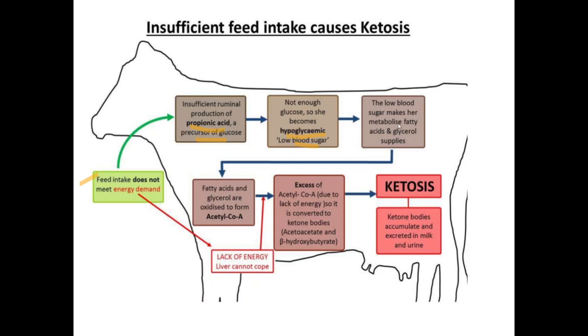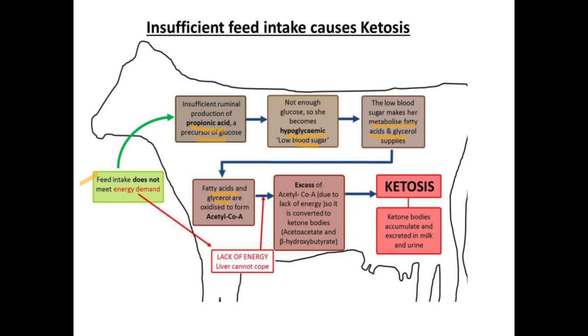So what should the animal do? It needs to meet its energy demand. In that case, fatty acids and glycerol are being metabolized. Now the animal is metabolizing its fat. The animal is very fatty, and now this fat is being converted into ketone bodies. So what happens to the fatty acid and glycerol?